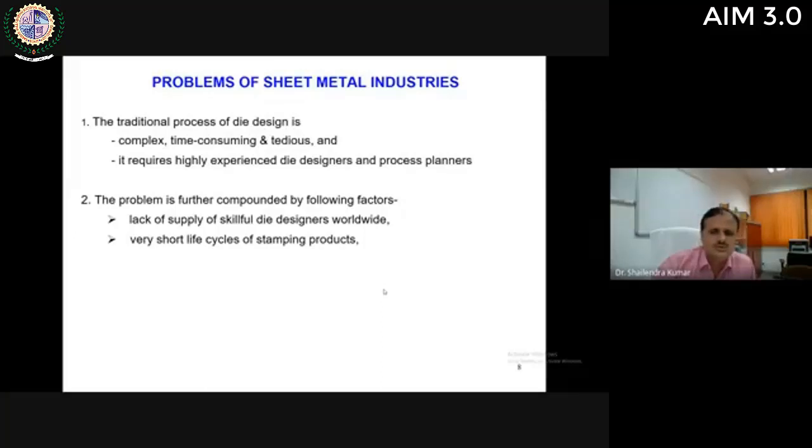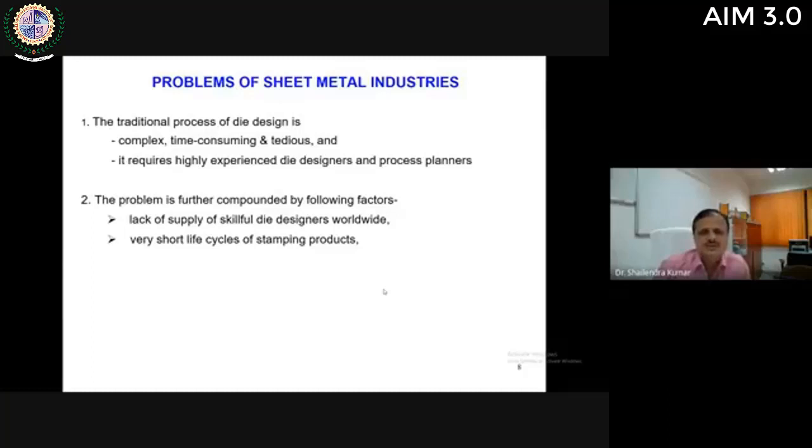So obviously there is a shortage of skillful die designers throughout the world, and a very short life cycle of stamping products. Although the design of a die is highly part specific, the life cycle of these stamping products has also become very short, because nowadays customers have become very sophisticated, very choosy. Every day customers want a new model of car, a new model of phone.